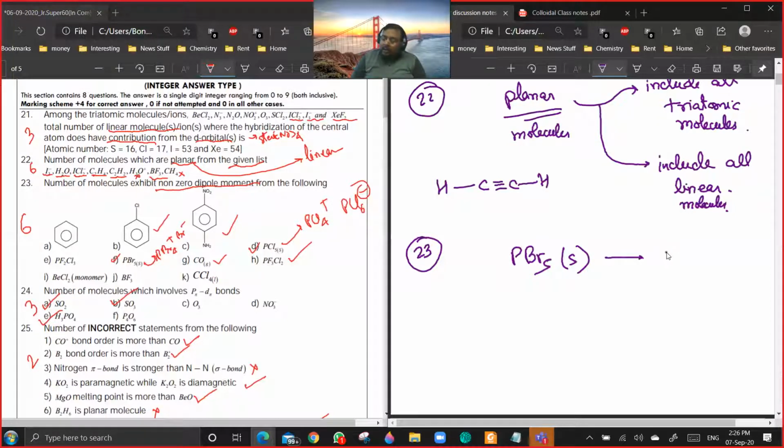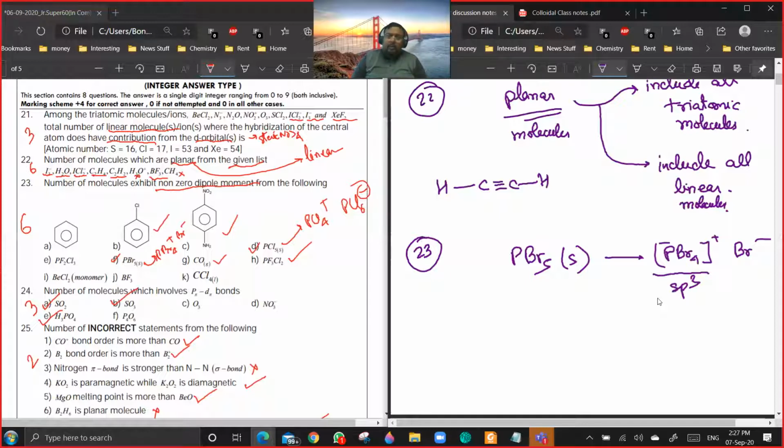In solid state, it arranges itself like PBr4 plus and Br minus. This is sp3 hybridized. Are you getting the point? Because it is a symmetrical hybridization, no?